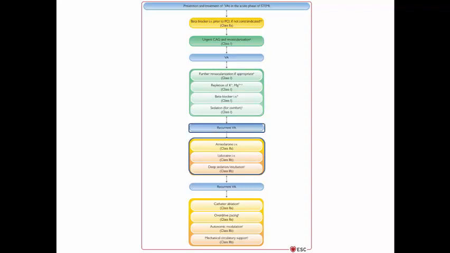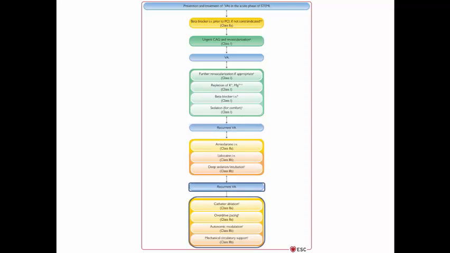If the patient is still having recurrent ventricular arrhythmias, start amiodarone plus or minus lidocaine, and deep sedation and intubation may be needed. Still recurrent, of course, go for catheter ablation as class 2A. Overdrive pacing may be beneficial. Autonomic modulation and mechanical circulatory support in refractory cases.